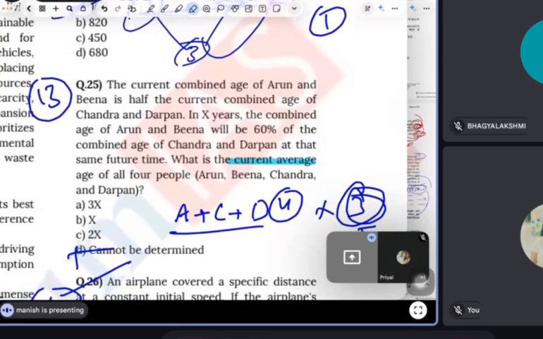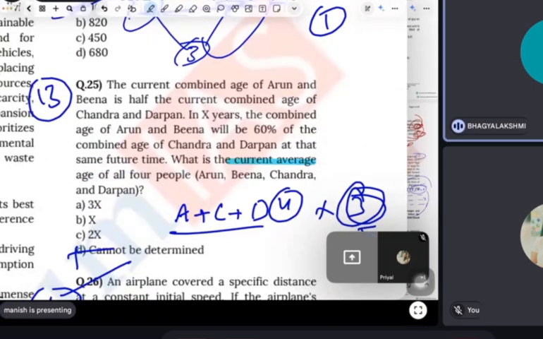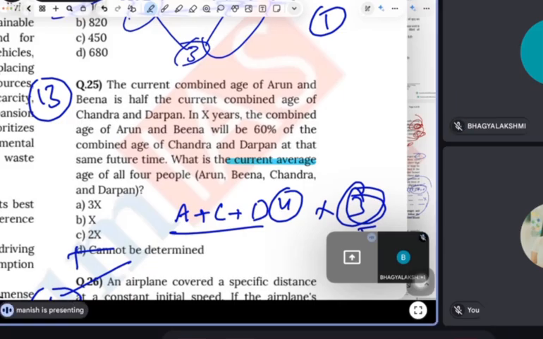Read this question, Bhagya. The current combined age of Arun and Beena is half of the current combined age of Chandra and Darpan. In X years, the combined age of Arun and Beena will be 60% of the combined age of Chandra and Darpan. At that same future time, what is the current average age of all 4 people? See, guys, if they had not asked for the current average, I would have marked "can't be determined." But the question is saying current average.